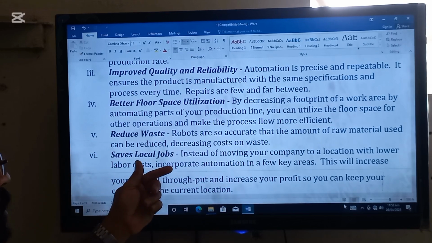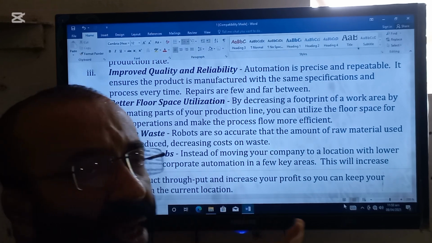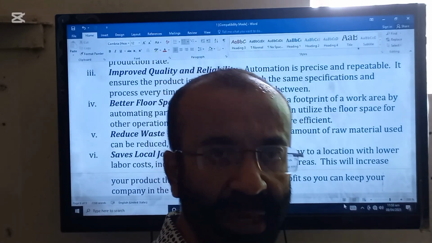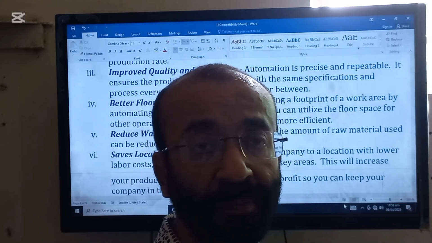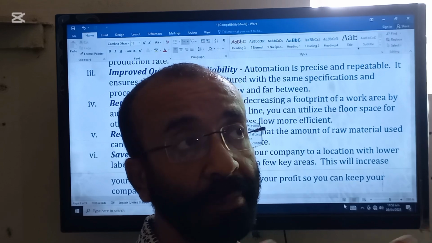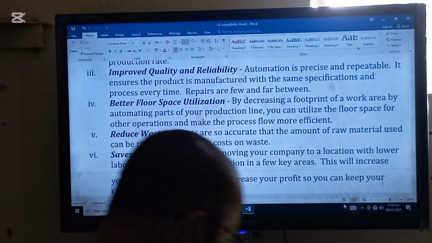Next is saves local jobs. Local jobs will be saved because fewer persons will normally be required, and the persons who are required will be taken from the nearby surroundings. When machines were not there, a lot of skilled workers were required, and workers normally came from far away areas. So this is another advantage of automation.